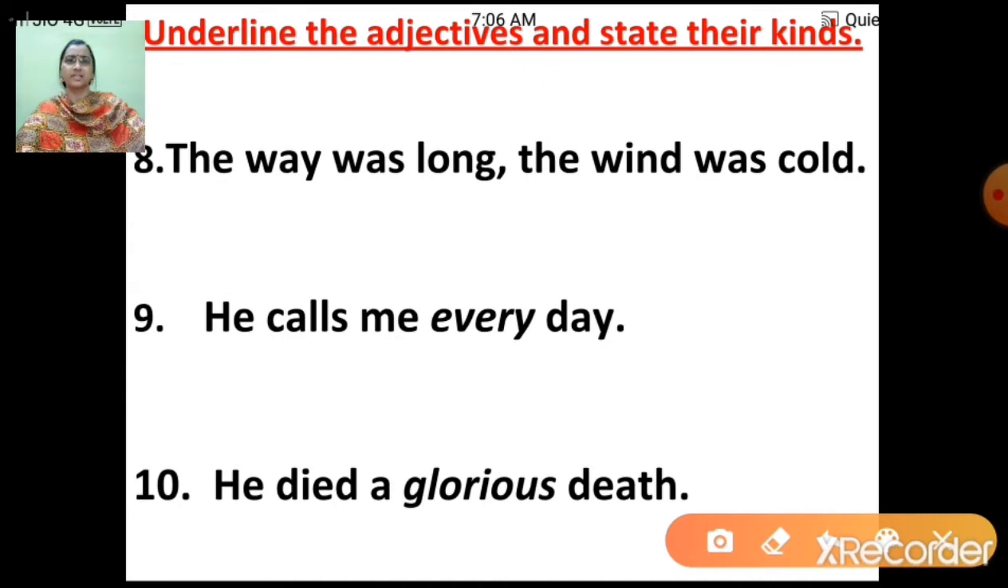Now the next question is, the way was long, the wind was cold. Now here long and cold both are adjectives and both are describing, that is descriptive, so it is qualitative adjectives. Then the next is, he calls me every day. So here every is a distributive adjective. Then the next is, he died a glorious death. Now in this case glorious is again descriptive, so again a qualitative adjective.